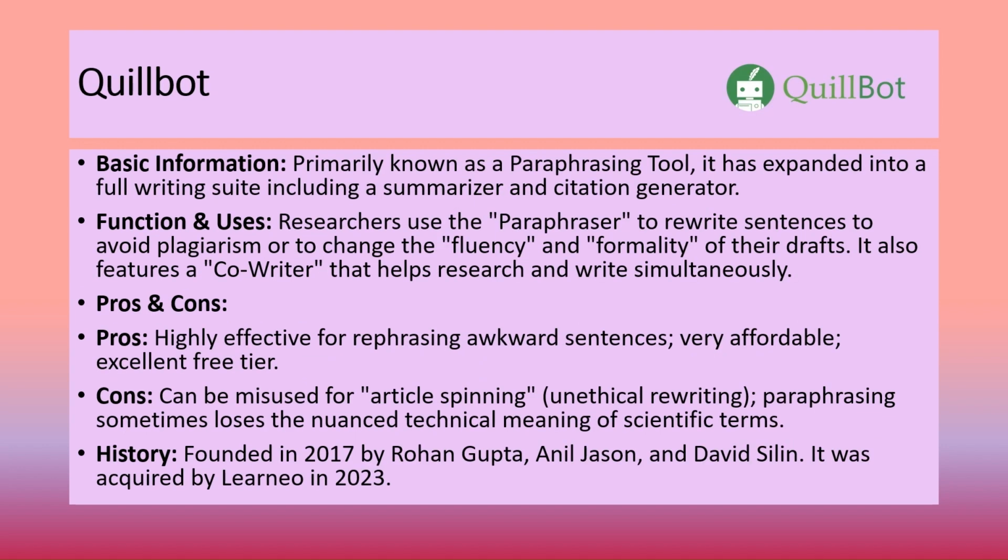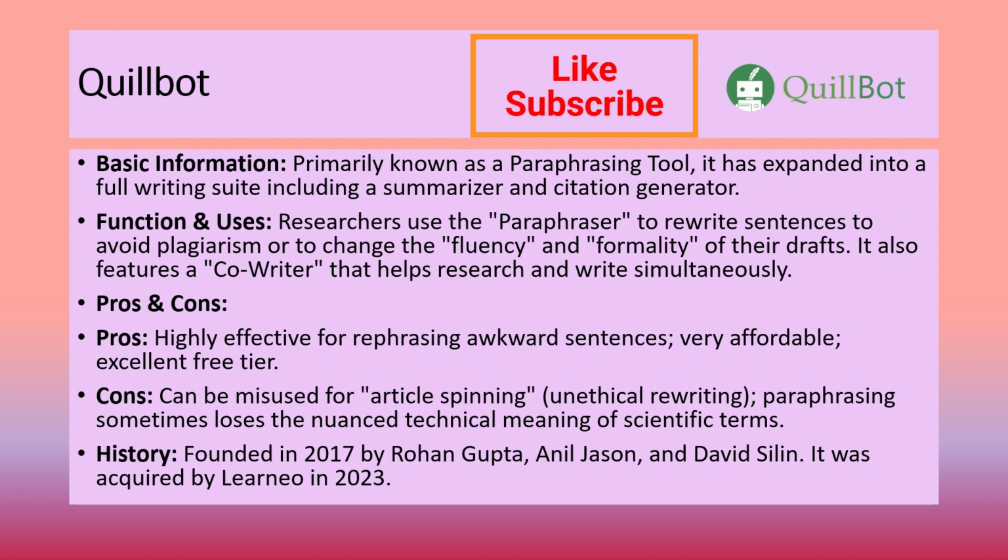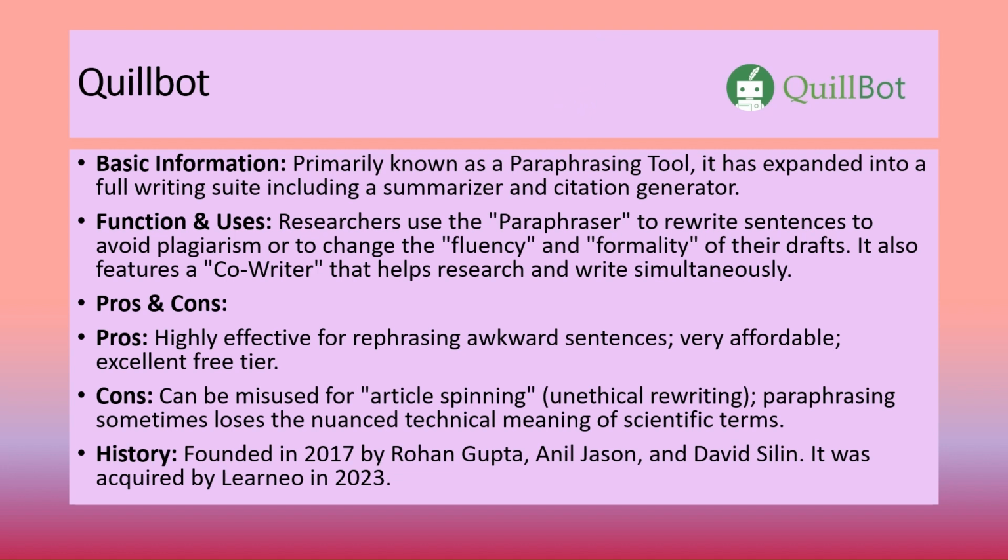QuillBot is an AI-powered paraphrasing and summarization tool. It is commonly used to rephrase sentences, reduce redundancy, and improve readability. In academic writing, QuillBot helps with paraphrasing literature, summarizing articles, and improving sentence flow. The advantages include fast paraphrasing and multiple writing modes. However, excessive reliance can affect originality, and careless use may lead to unintentional plagiarism.